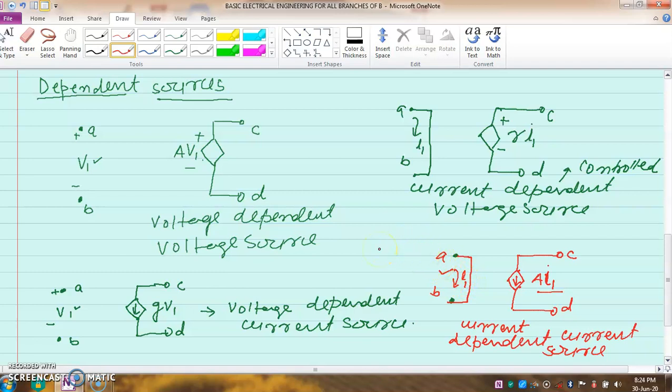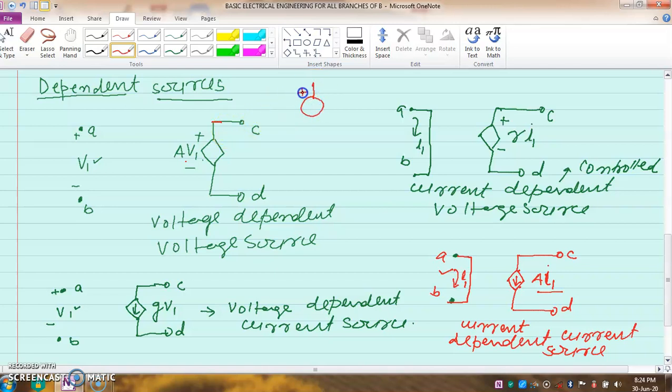So the basic difference between a dependent source and an independent source is that in the case of a dependent source there are 4 terminals like A, B, C, D. In the case of an independent source there are only 2 terminals, A and B. Another difference is that here this value depends on some other part of the circuit, but in the independent case it never depends on any other part.